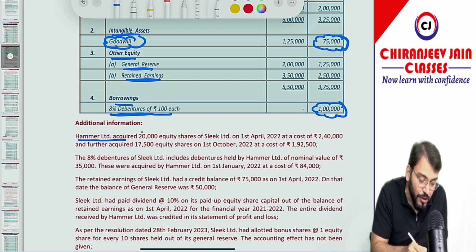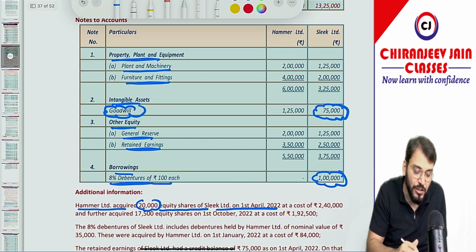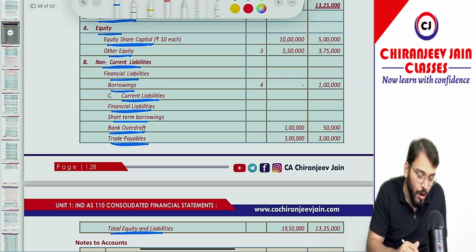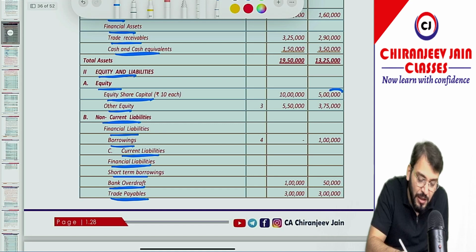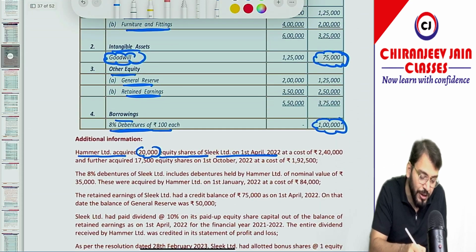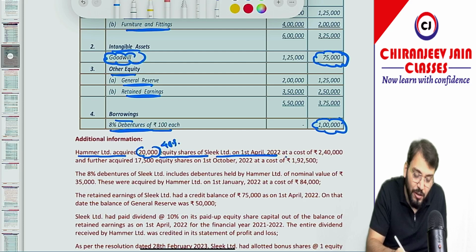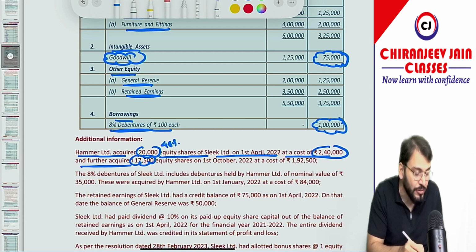Then what they have given? Hamel Limited acquired 20,000 equity shares of Slick Limited on 1st April 2022. If I am saying 20,000 equity shares, out of how much? Out of total equity shares 50,000. So 20 divided by 50 means it becomes 40%. So they initially acquired 40% of equity shares at a cost of rupees 2,40,000 and further acquired 17,500.